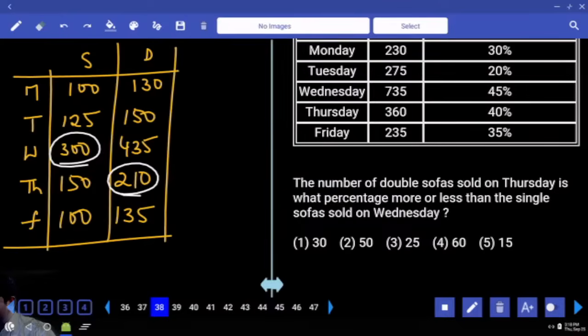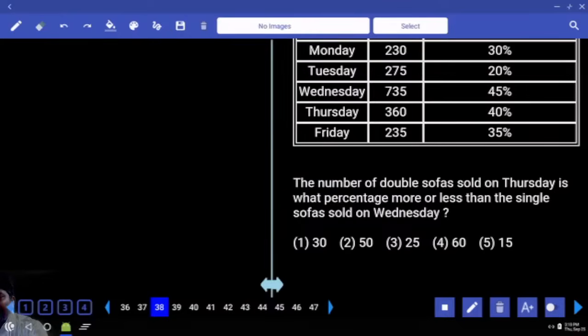Are you okay? Otherwise 90 divided by 1% value 3. Answer 30. Otherwise you'll have to write by 300 into 100. Instead just write only 1% value.